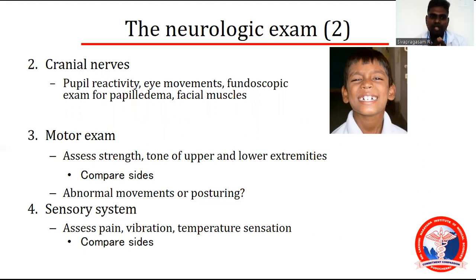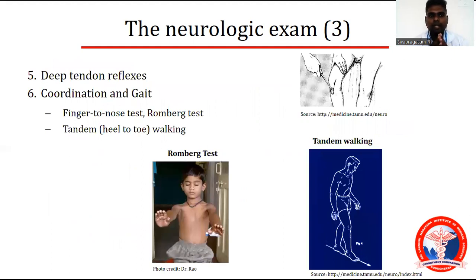Motor exam: assess strength and tone of upper and lower extremities, compare sides, abnormal movements or posture. Sensory system: assess pain, vibration, temperature, sensation, and compare the left side and right side. Keep one as the control, normal, and the other as the affected part. Deep tendon reflexes: check all the tendon reflexes. Coordination and gait: finger to nose test, to see whether the cerebellum is involved or not, and tandem walking test. All these tests you can do.